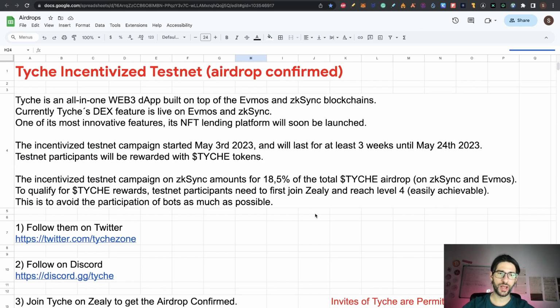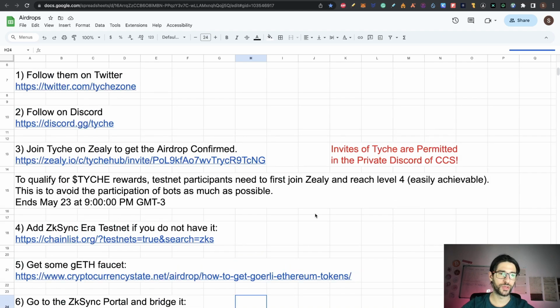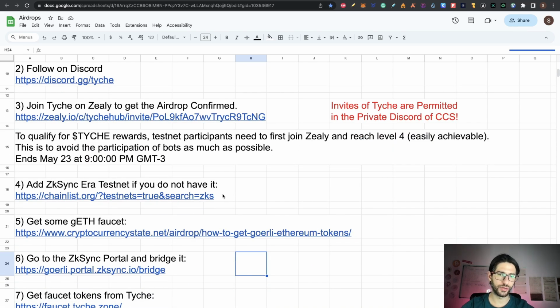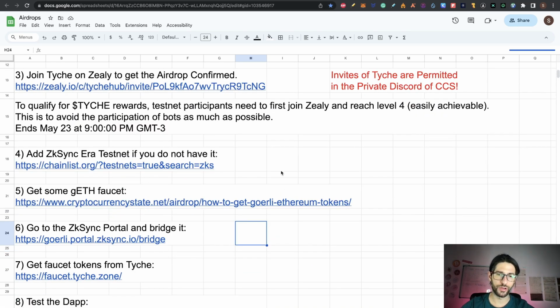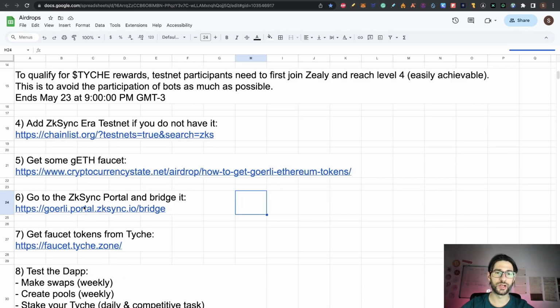So just to recap, guys, Tyche incentivized testnet airdrop is confirmed. The steps are follow them on Twitter, follow them on Discord. You need to do the tasks in Zealy and get to level 4 to participate. After you have level 4 reached there, then you go to Zksync era testnet, add it into your MetaMask, get some Goerli Ethereum faucet, and then step 6, you go to Zksync portal on the Goerli version and you bridge that in the portal. So you move Goerli Ethereum from the Ethereum testnet network into the Zksync testnet.